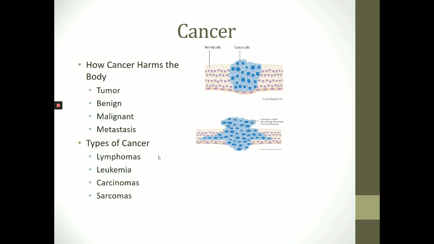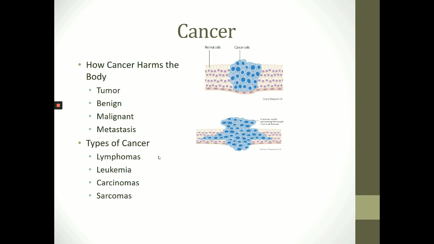Next, we're going to talk about cancer. The body's cells are constantly growing and dividing. Most new cells are normal, but some are not. Sometimes these abnormal cells reproduce rapidly and uncontrollably, forming masses of abnormal cells inside otherwise normal tissue. This uncontrollable growth of abnormal cells is called cancer.